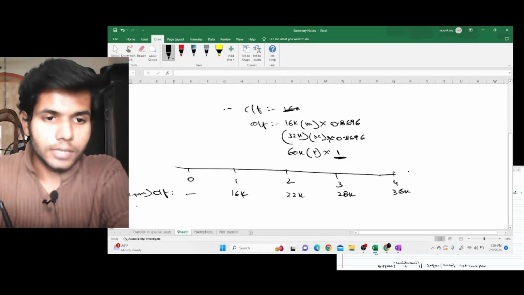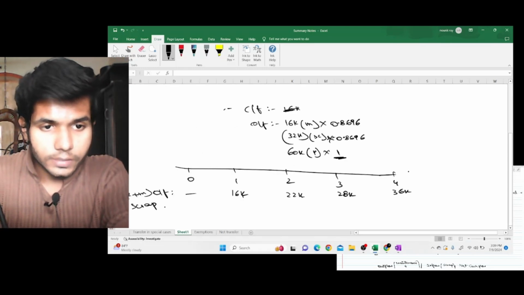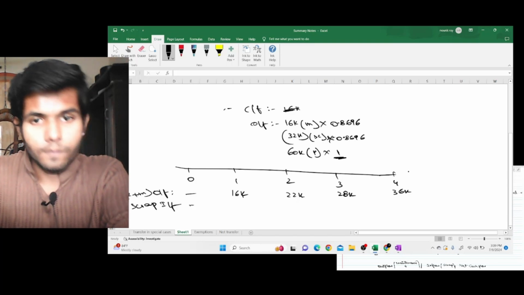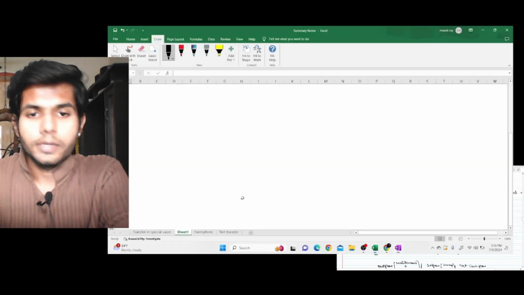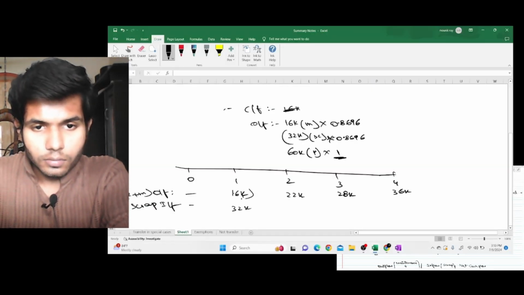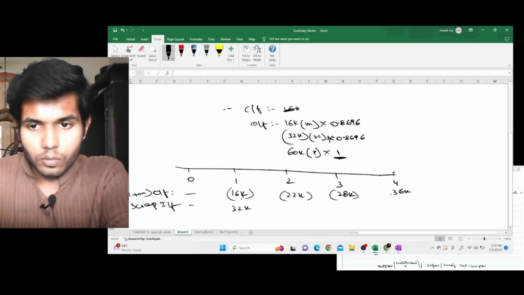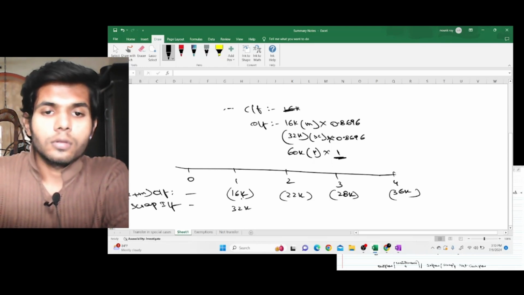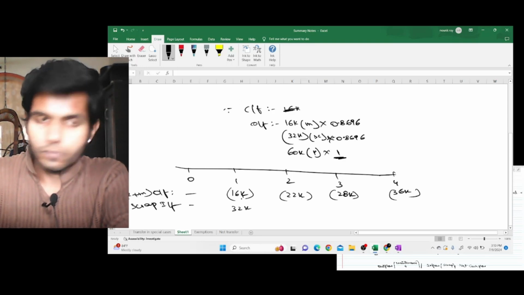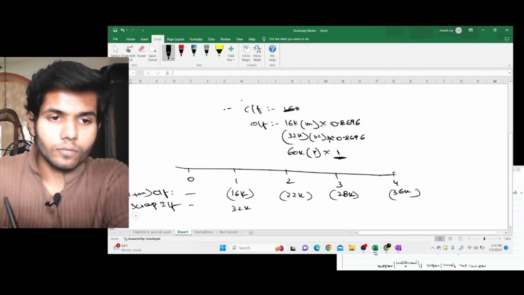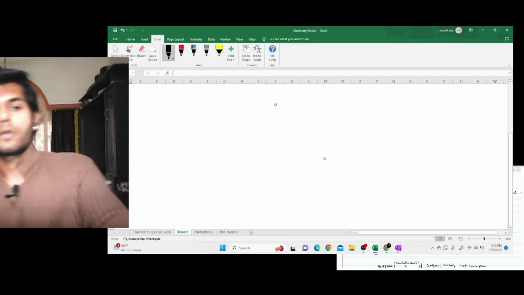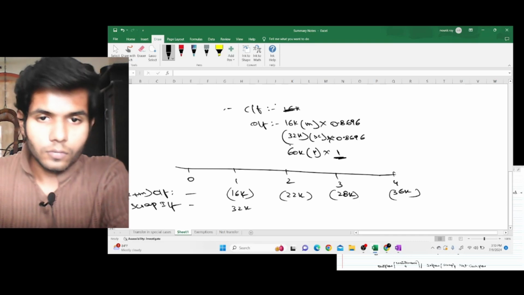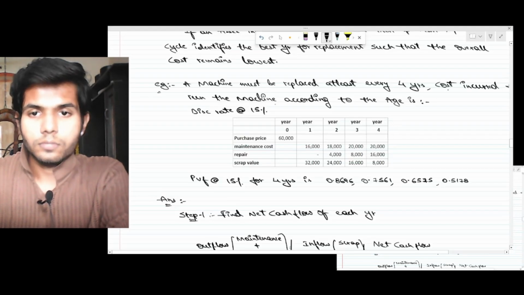This has given us all the cash outflows and also the cash inflows. What is the cash inflow? Being a scrap. In year 1 it is 32,000. In fact this is outflow, outflow, outflow. Or else let's make it here itself.